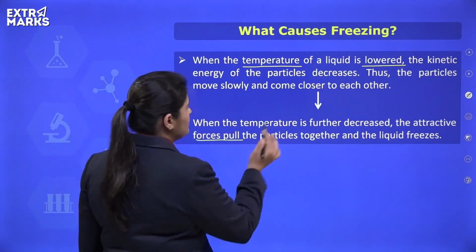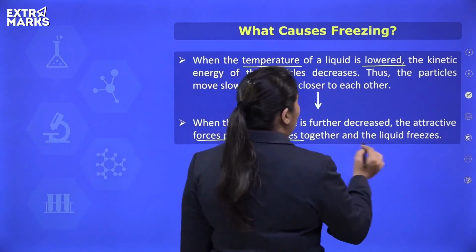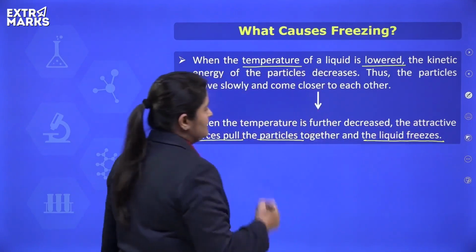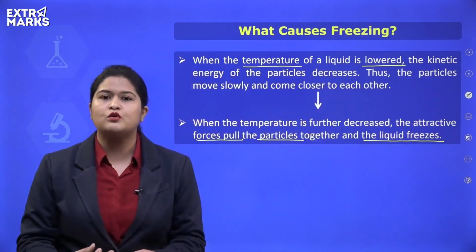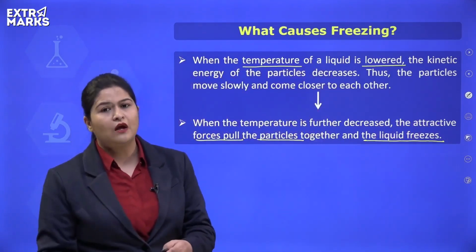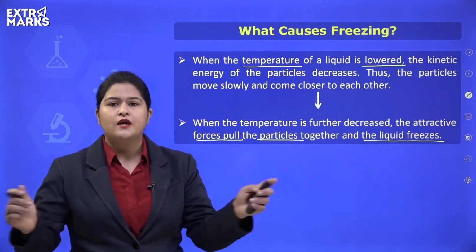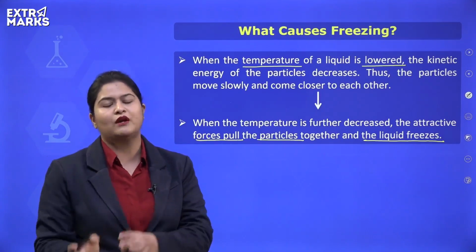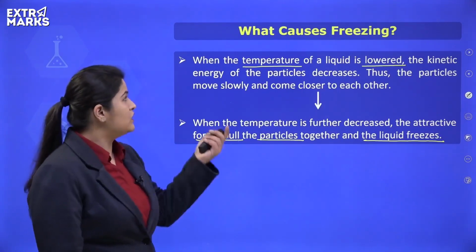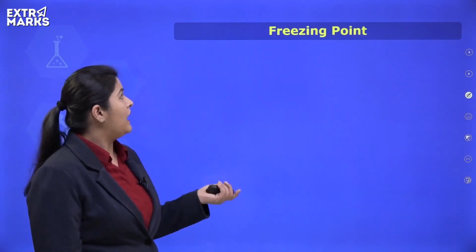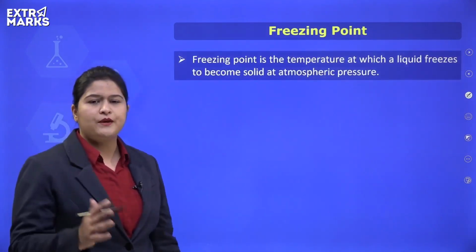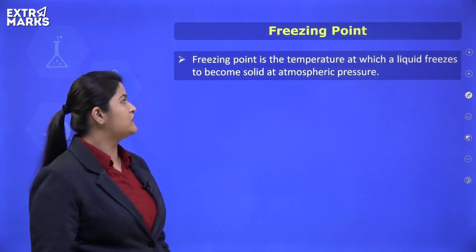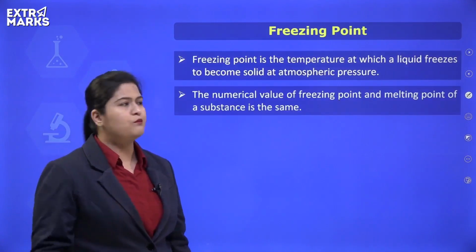The attractive forces pull the particles together and the liquid freezes. The attractive forces again come into picture because the kinetic energy is now low, so attractive forces will dominate and the particles will be pulled together, fixed at their positions, and the liquid will be converted to solid state. So this is how freezing takes place, and the freezing point is the temperature at which a liquid freezes to become solid at the atmospheric pressure.